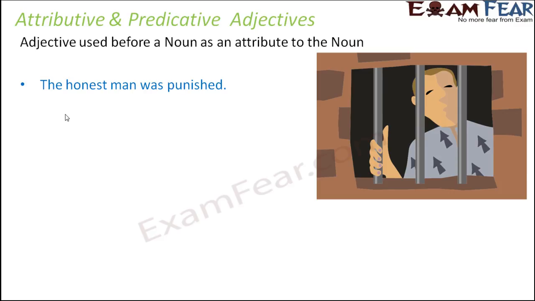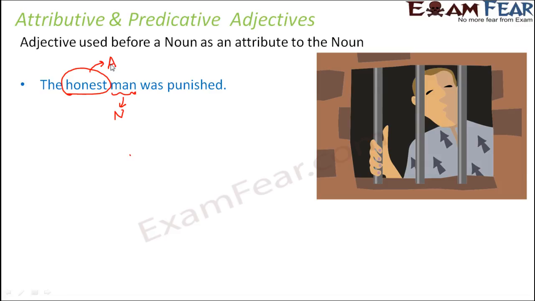The honest man was punished. So here the adjective is honest. Why? Because it describes the noun, which is man. Man is the noun and the word honest describes the quality of the man. What kind of man is he? He is an honest man. So honest here is the adjective. Now, what do we mean by an attributive adjective, or an adjective that is used attributively?